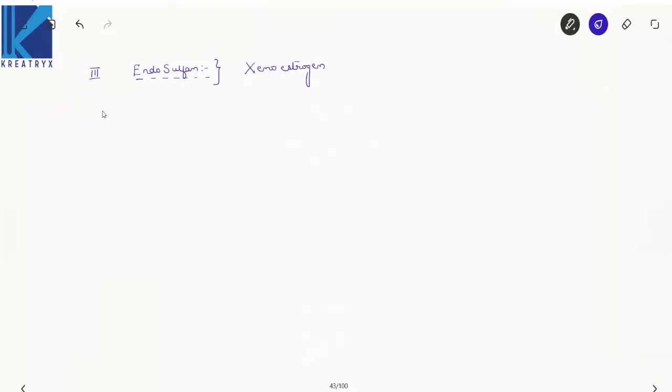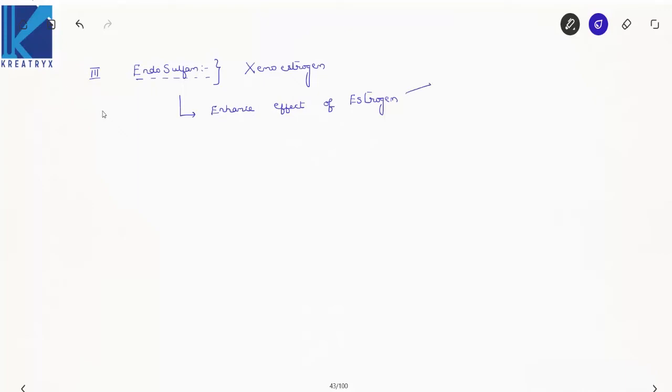Now see here, this endosulfan will enhance the effect of estrogens. Now what happened due to this?